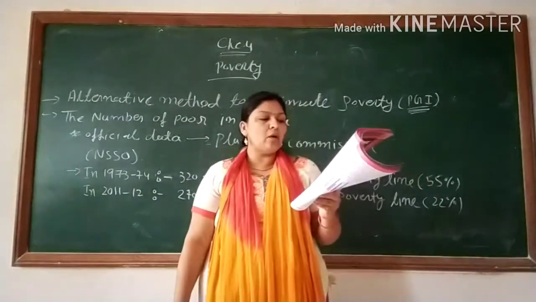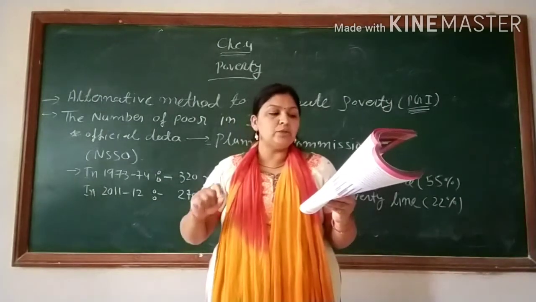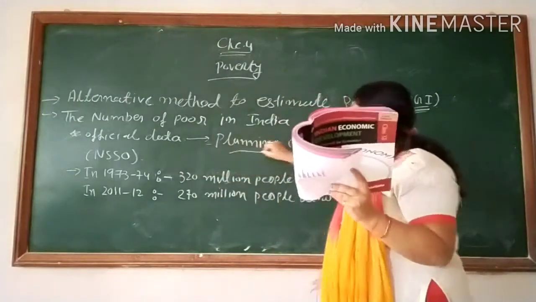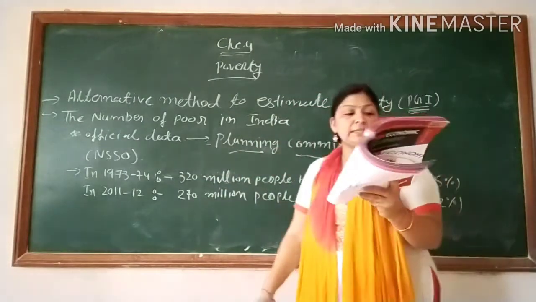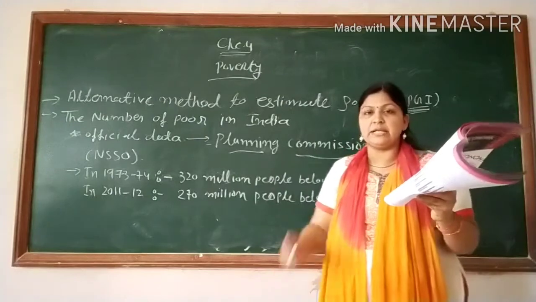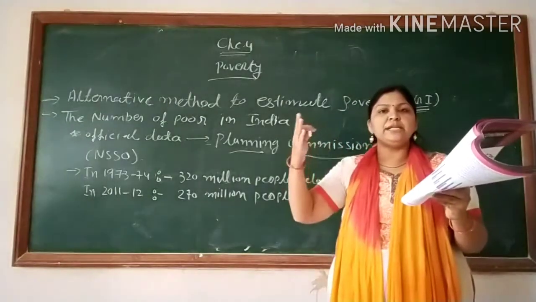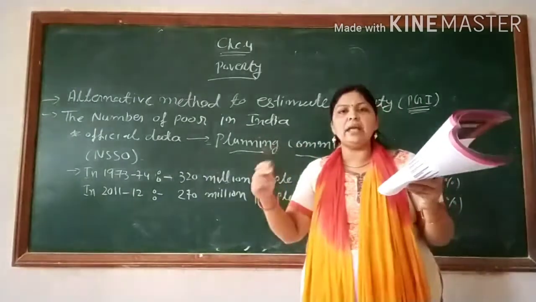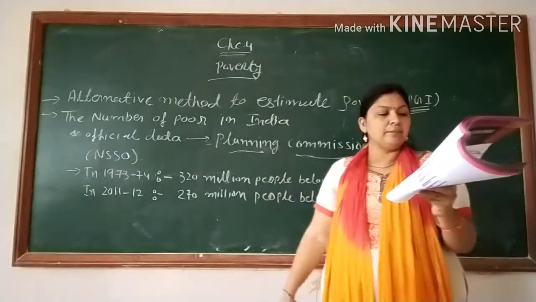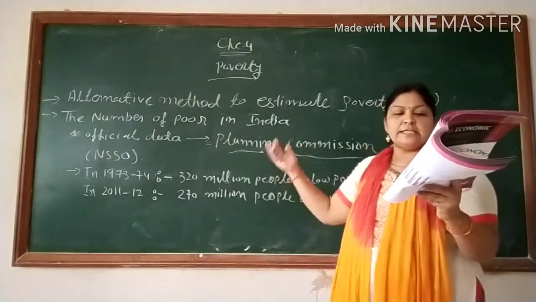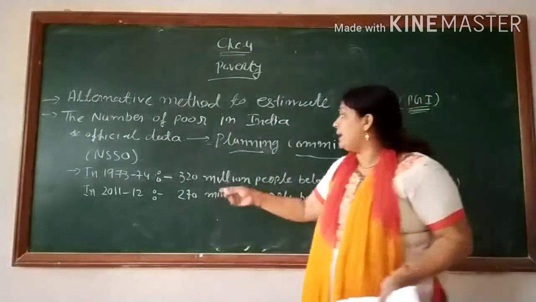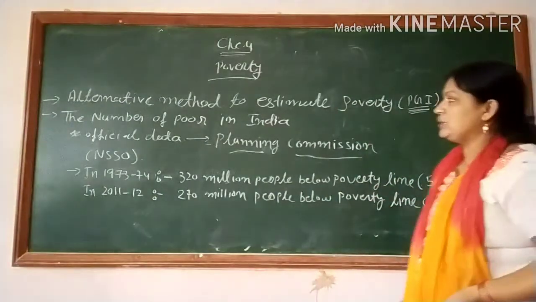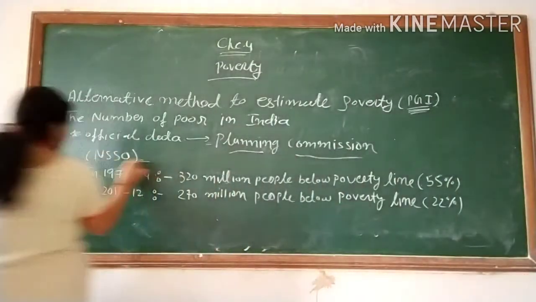The official data on poverty is made available to the public by the Planning Commission, estimated on the basis of consumption expenditure. मैंने पहले बोला, consumption expenditure we had seen in the previous video, approximately 874 in the rural area and 1000 for the urban area. On the basis of consumption expenditure, data is collected by the NSSO.